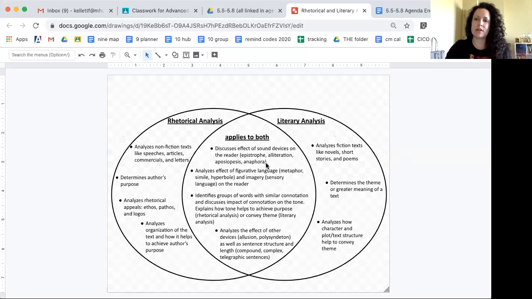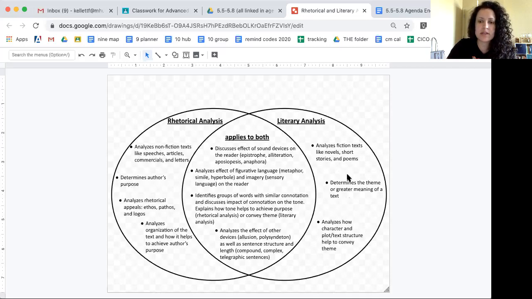So, depending on what kind of text you're analyzing, you're looking for different things. In rhetorical analysis, when we're looking at speeches and commercials, they usually have a purpose. They usually want to convince the reader of something, or they want to like call the reader to action. In literary analysis, it's more about the greater meaning. Okay, so it's more about a theme. It's giving a statement about what it's like to be human. Okay, so literary analysis, fiction, greater meaning; rhetorical analysis, nonfiction, author's purpose.